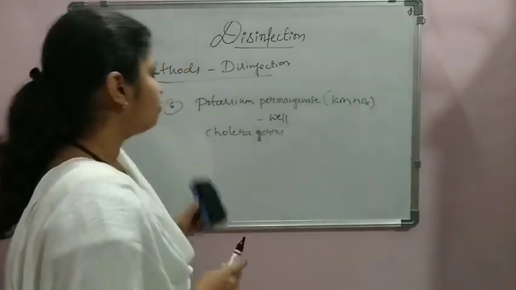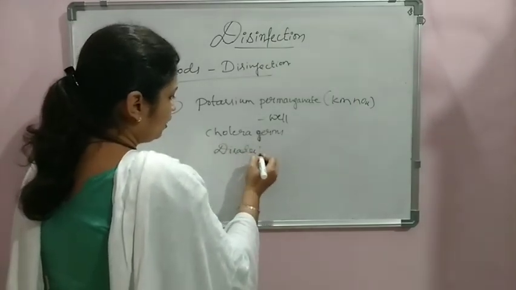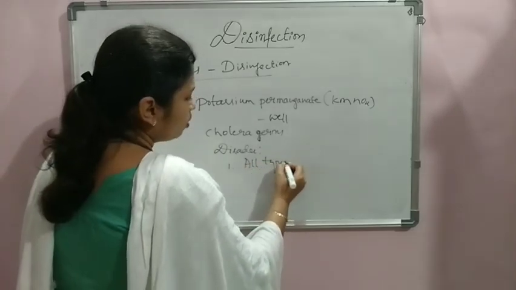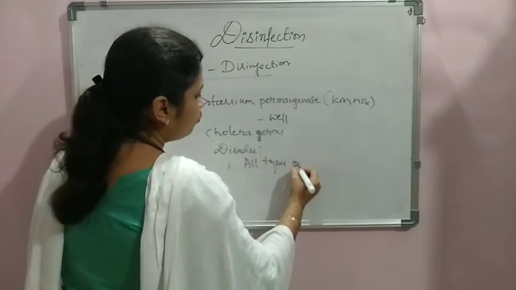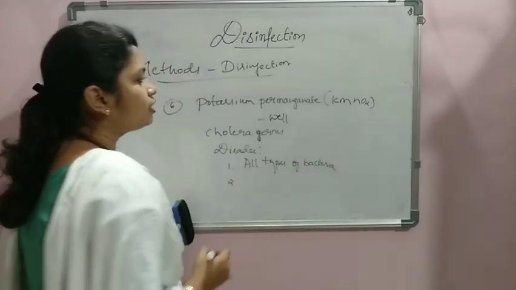So what are the disadvantages with this method? As we told, it is not suitable for killing all types of bacteria. It is not effective on all types of bacteria. And also potassium permanganate has some color.